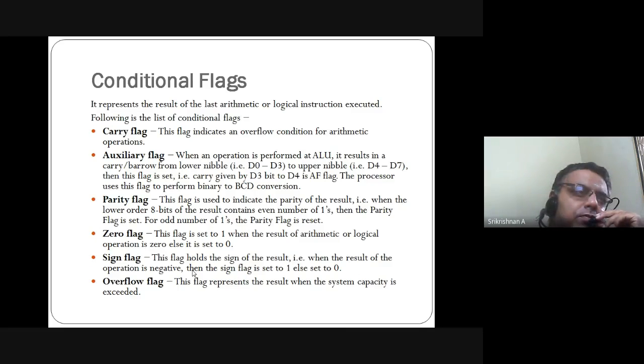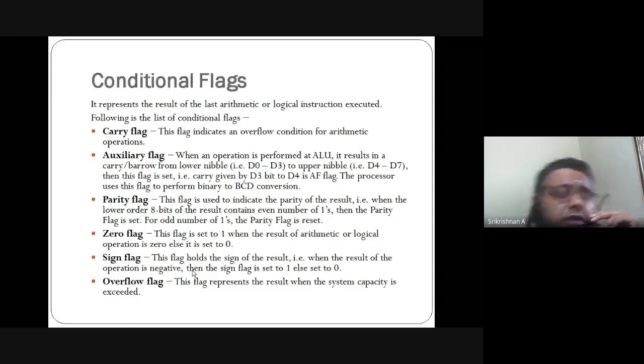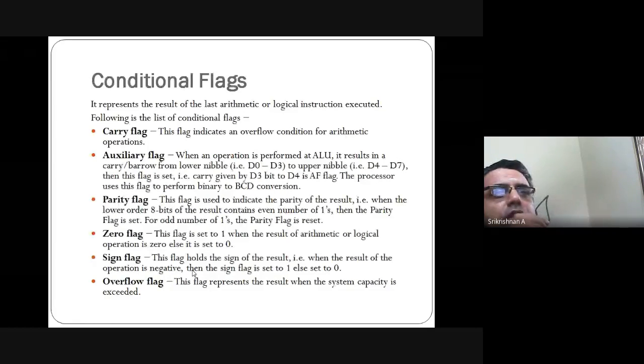Auxiliary flag. Before I go to the auxiliary carry, I'm again repeating: the carry flag is nothing but one extra bit coming, which will be stored in your carry flag. That condition is set. Now coming to the auxiliary carry flag. Whenever an operation is performed, say addition or subtraction, there are certain conditions like carry or borrow. I've written borrow here, it is borrow, please mind the mistake. It results in some borrow from the data.